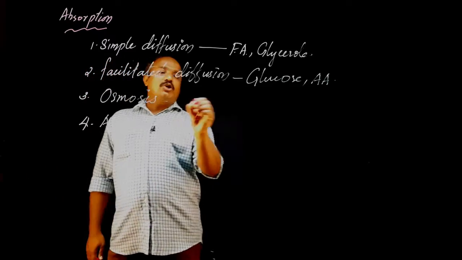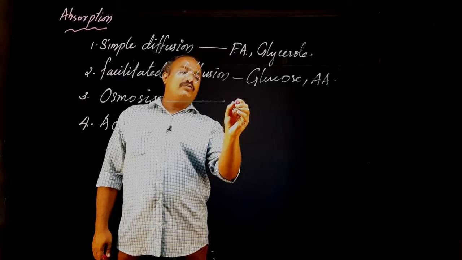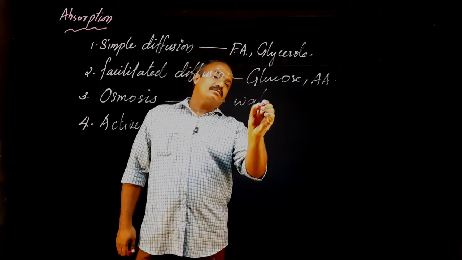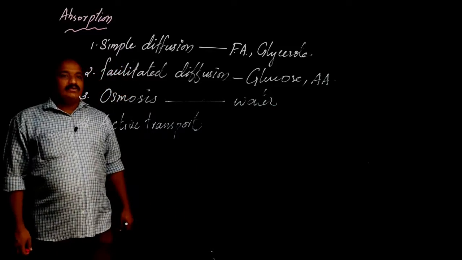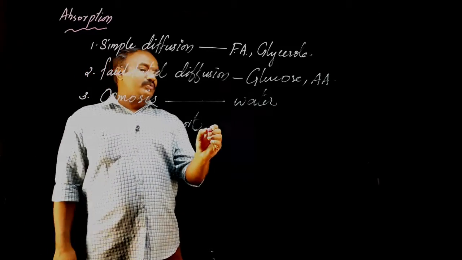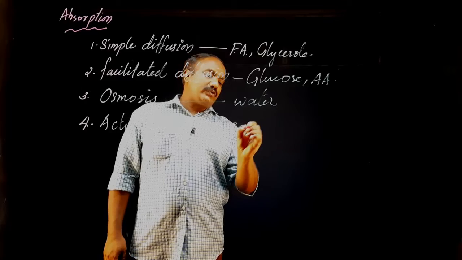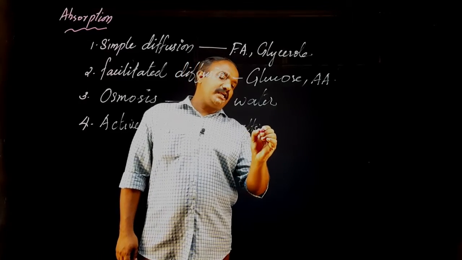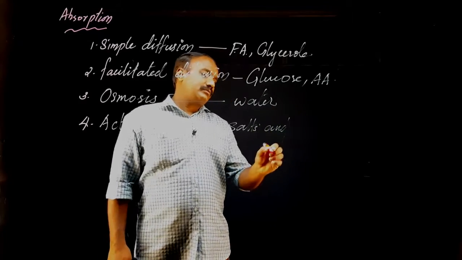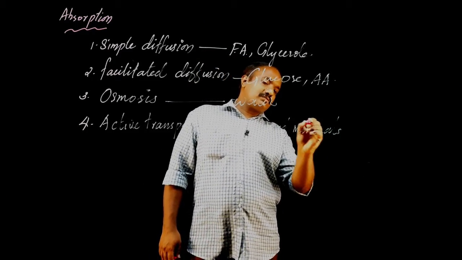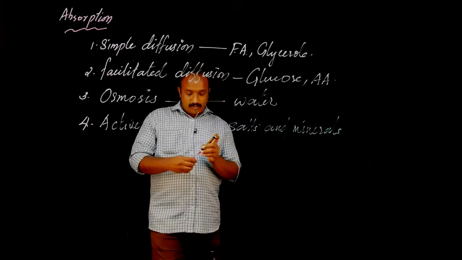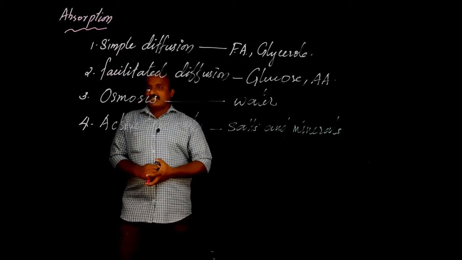Osmosis, that is only used for the absorption of what? Water. Water is only absorbed by using osmosis. Active transport, normally it is used for absorbing salts and minerals. These are absorbed by using active transport.